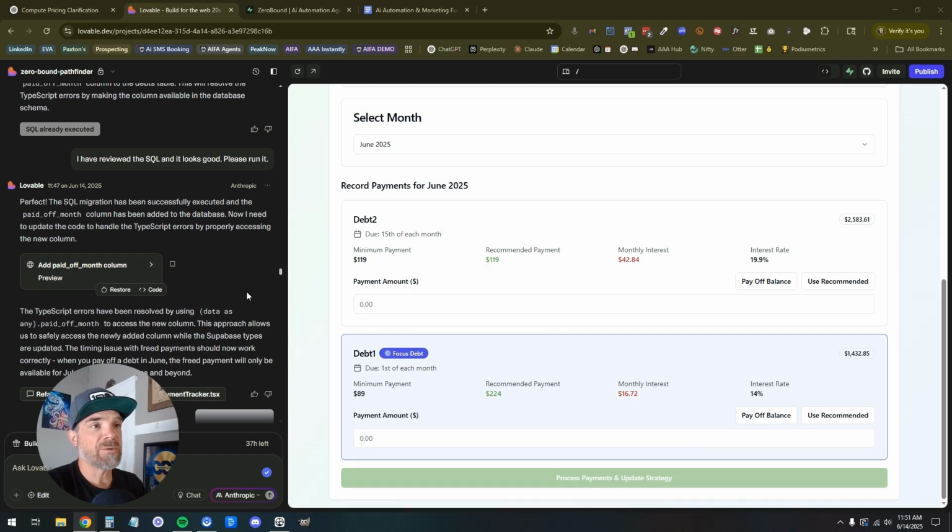By the way, I do want to show you that at any point, if it gets really ugly, you can always restore from the last piece. Now, full disclosure, I've found that it sometimes doesn't fix Supabase connectivity or database issues. It will restore the front end, but the database can sometimes be an issue, so just be aware of that. I have always been able to reconnect to my database and get it working. Sometimes there's some head banging against the wall involved, but I've always gotten it to work.